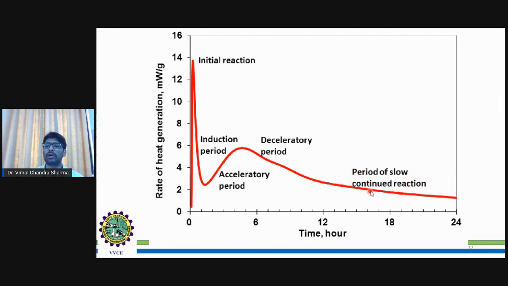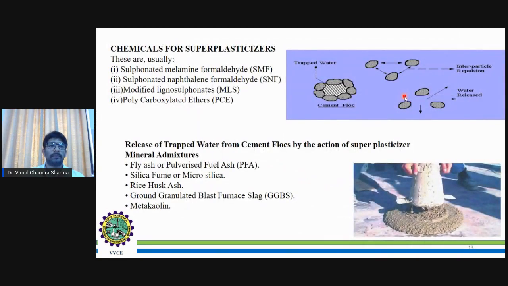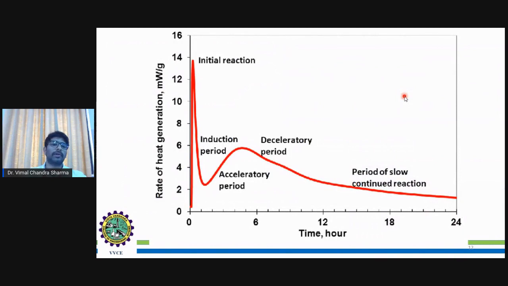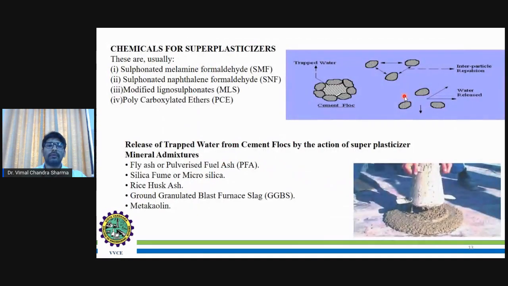That is the period of slow continued reaction. After some time, whatever the strength or heat of hydration will be stabilized. So this is basically the rate of heat generation during cement preparation, and how the four chemical compositions play an important role in the context of heat or reaction with water.